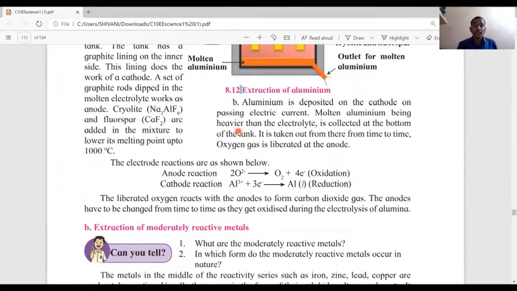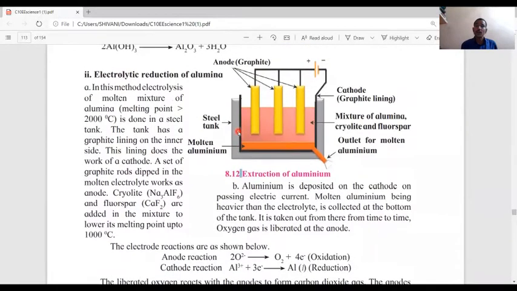The electrode reactions are as shown below. Before the electrode reactions, we discuss how aluminum is deposited on the cathode on passing electric current. When electric current passes through the electrolyte, aluminum is deposited on the cathode. Molten aluminum being heavier than the electrolyte, it is collected at the bottom of the tank.